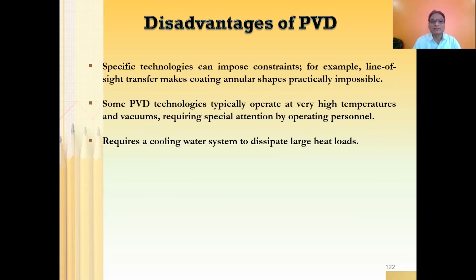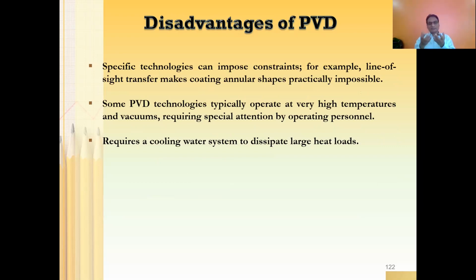What are the disadvantages? There are certain advantages as well as disadvantages. The specific technologies can impose constraints. For example, line of sight transfer makes coating an annular surface practically impossible. Let us say you have the substrate here and the source here, you are heating and operating, and in the reaction zone, in the reactor, here you have the substrate, right?